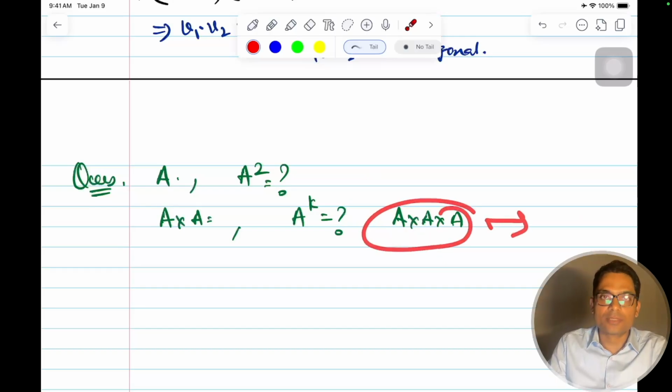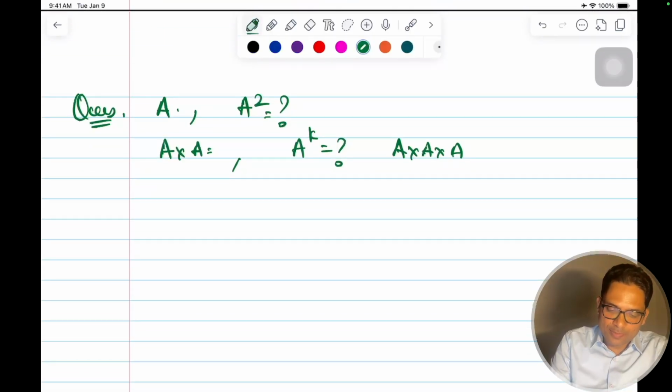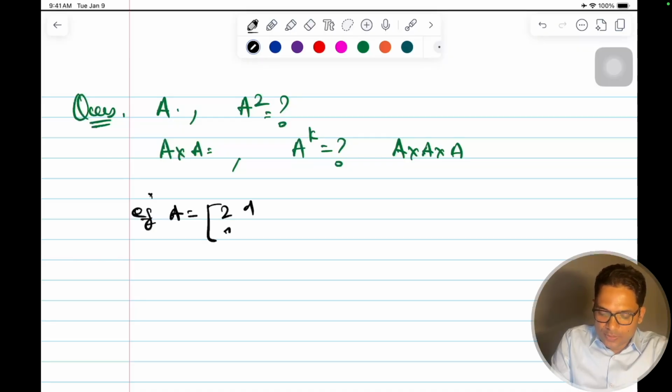So this becomes cumbersome. For example, for our same simple matrix, A is equal to 2 1 1 2, then A square will be 2 1 1 2 times 2 1 1 2.